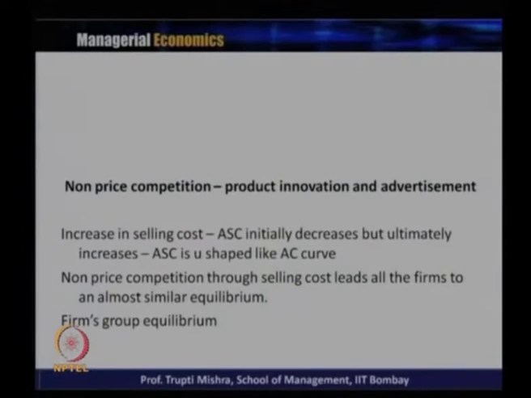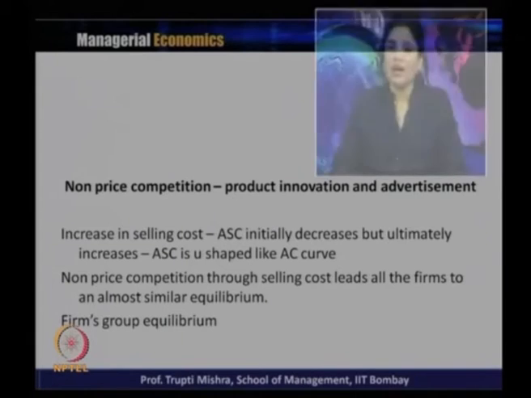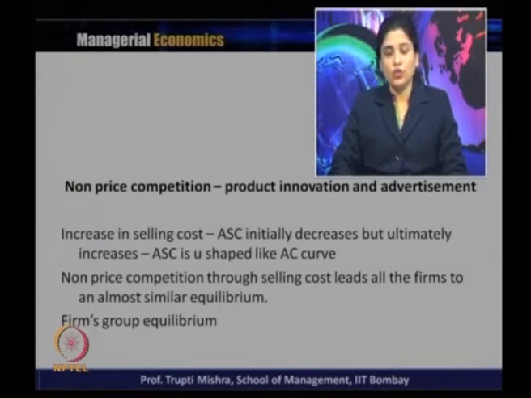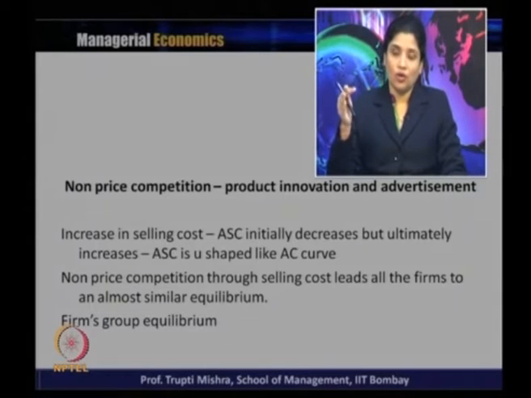Whenever there is an increase in the selling cost, the average selling cost initially decreases but ultimately increases, and that is why the average selling cost is U-shaped like the average cost curve. If you remember, the average cost initially decreases, reaches the minimum, and then increases. We generally explain the U-shaped average cost by economies of scale. Initially the firm gets economies of scale, so it reduces, then reaches the minimum, and beyond that the firm starts getting diseconomies of scale, and that's why it increases. The same shape holds for the average selling cost.